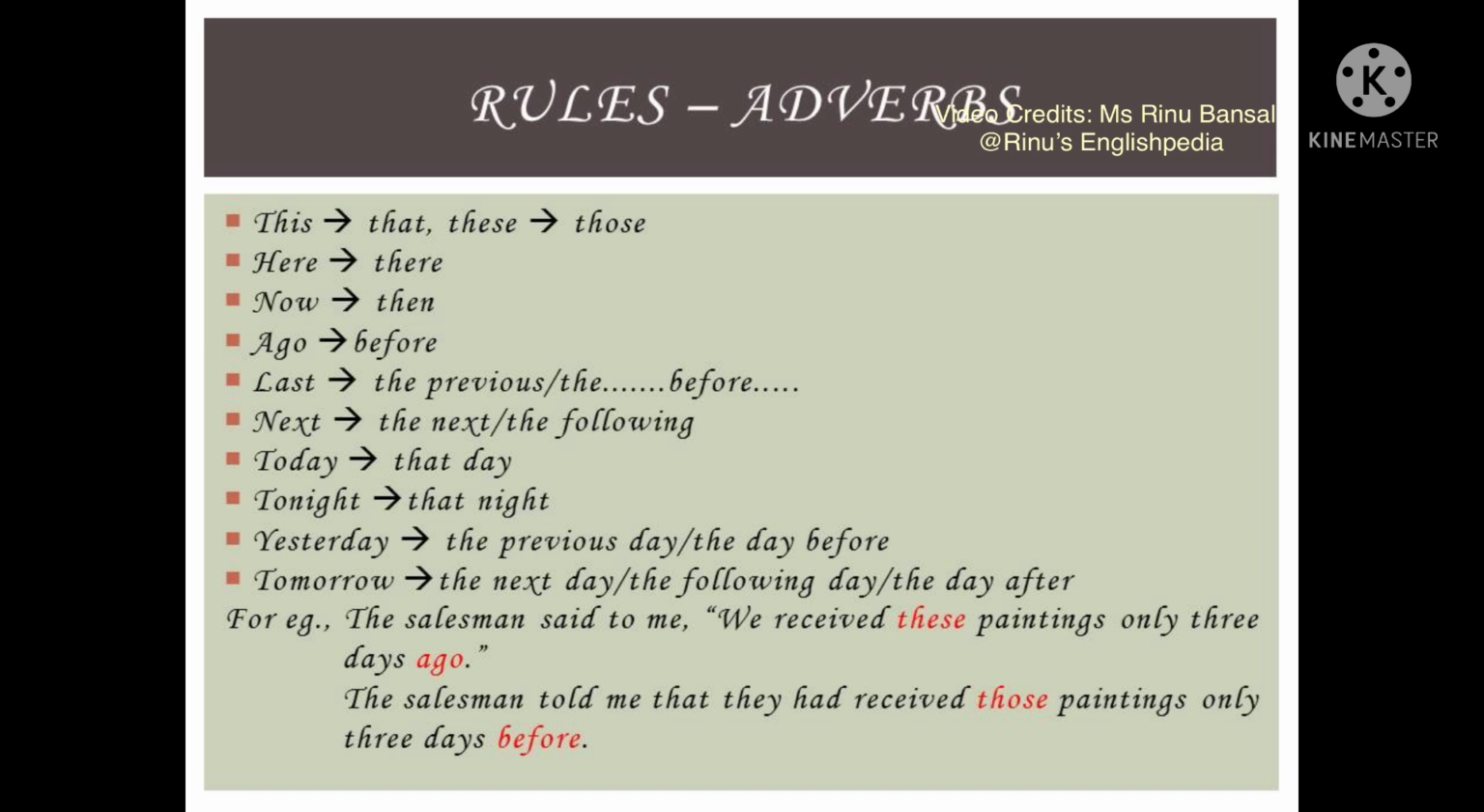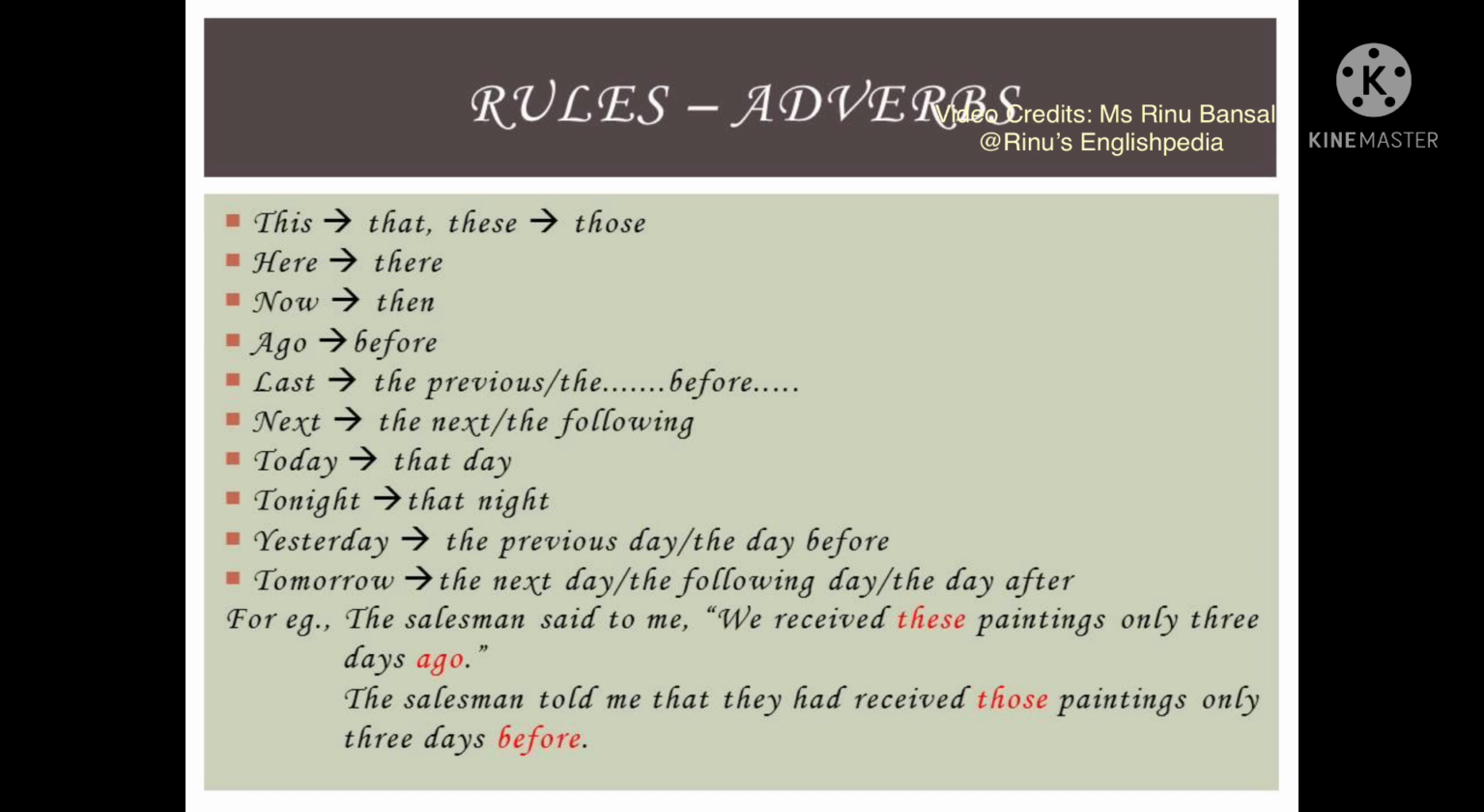For example, this will become that and these will become those. Here becomes there and now becomes then. Similarly, ago becomes before. In the adverb last, it can be either the previous or the day before. For example, the last day can become the previous day or the day before. Similarly, next can become the next or the following day, year or month. Today will become that day and tonight will become that night.